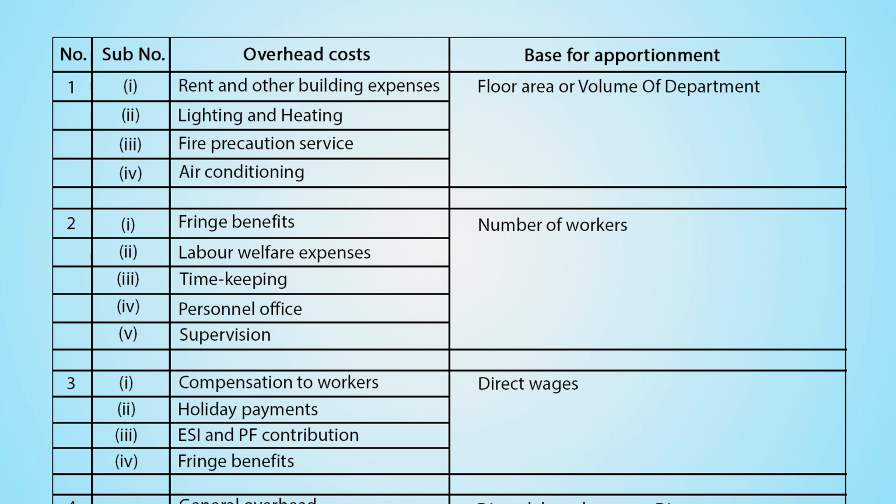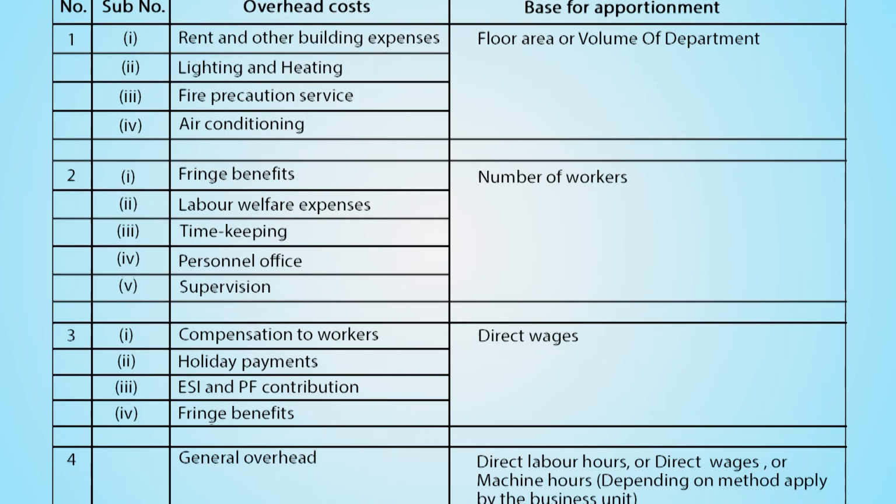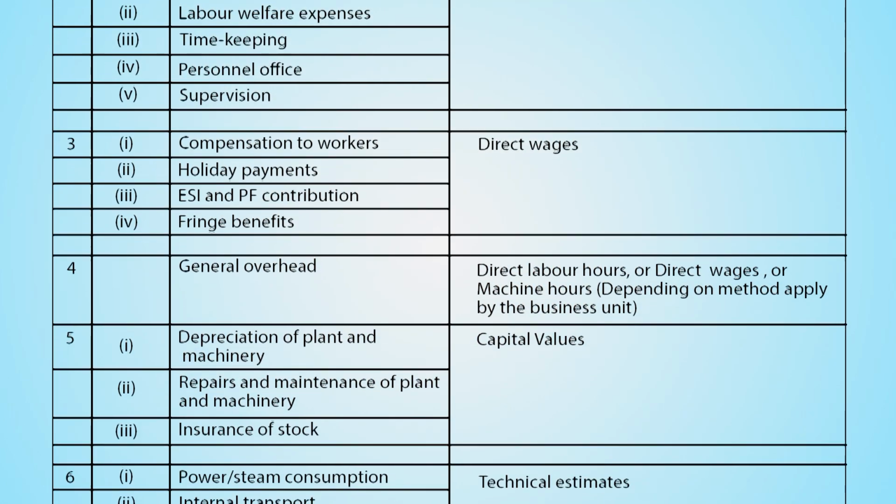Number 2, overhead costs like fringe benefits, labor welfare expenses, timekeeping, personnel office expenses and supervision. The base of apportionment is number of workers. Number 3, overhead costs like compensation to workers, holiday payments, ESI and PF contribution, fringe benefits. The base for apportionment is direct wages.